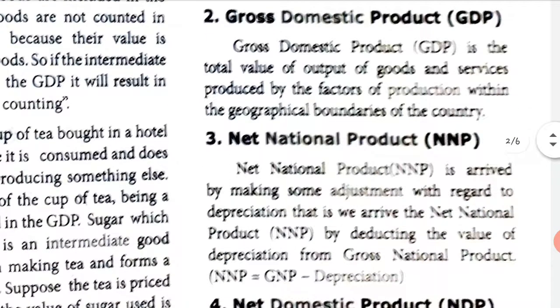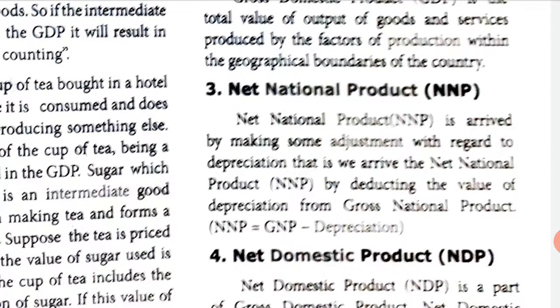Next one is net national product. Net national product is arrived at by making some adjustments with regard to depreciation. That is, we arrive at the net national product by deducting the value of depreciation from gross national product.